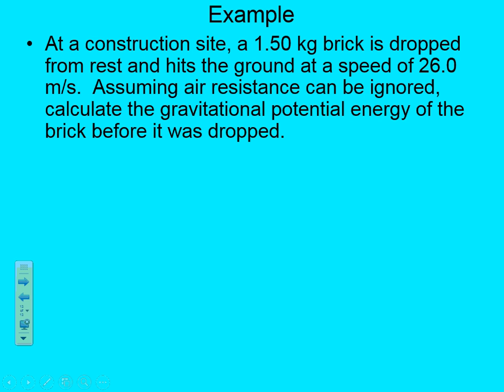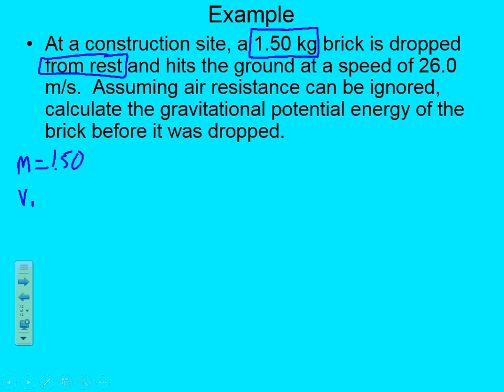So, assuming we can ignore air resistance, calculate the potential energy of the brick before it was dropped. So, let's go ahead and do this. Let's isolate what we have. A 1.5 kilogram brick, what is that going to be? That's the mass of the brick, 1.5. Is dropped, here's a key word, it's not a number, it's a word. Is dropped from rest. So what is that? That's our velocity. Is that our final velocity or initial velocity?